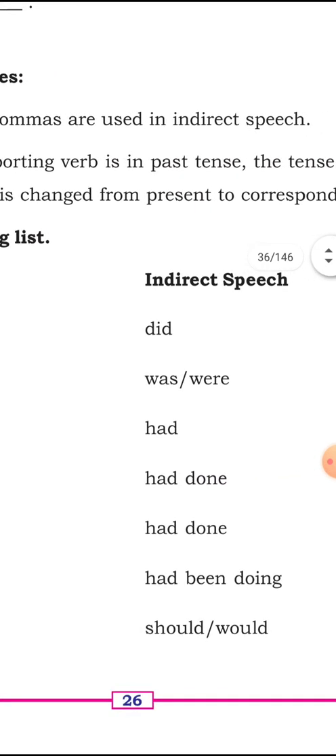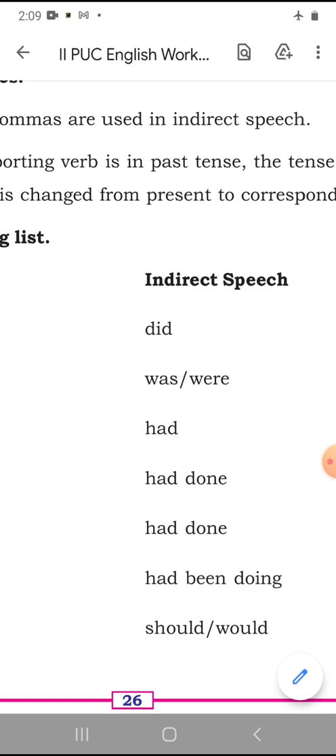Indirect speech verbs have been given under the heading indirect speech. What is given there? Was or were. Two helping verbs are given there. These are all helping verbs in this list. Now, if you say he is a teacher, what happens there? I am a teacher, for example. He was a teacher. It is the change that is taking place.